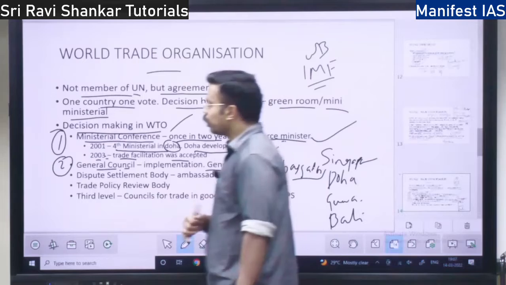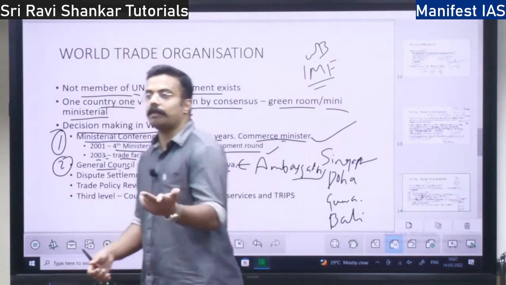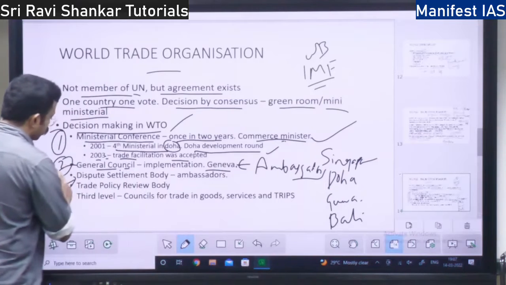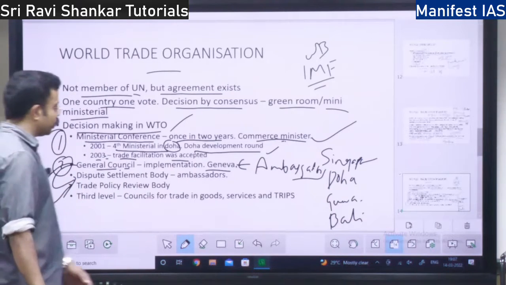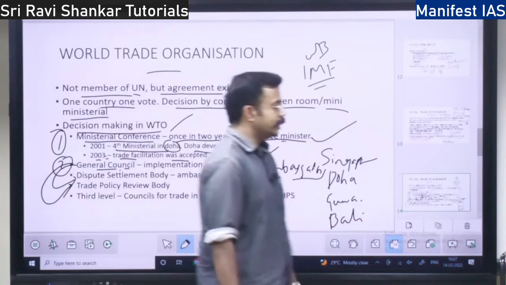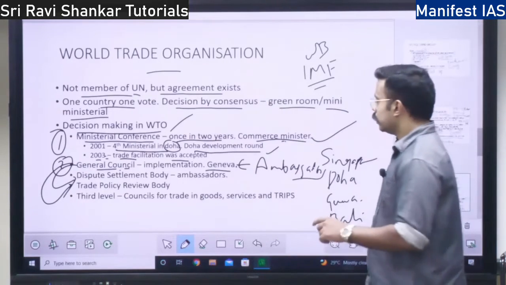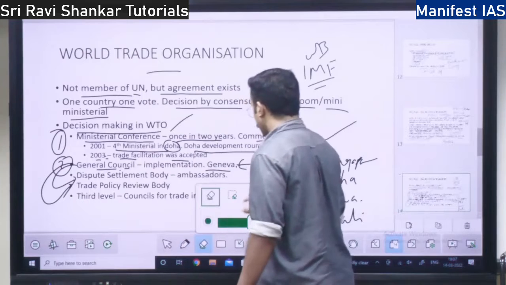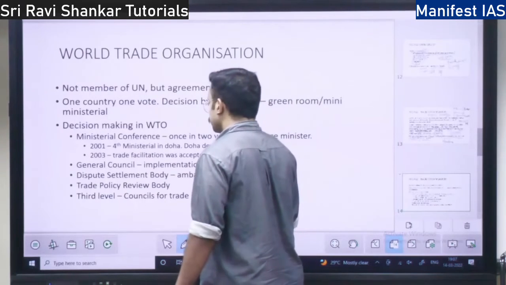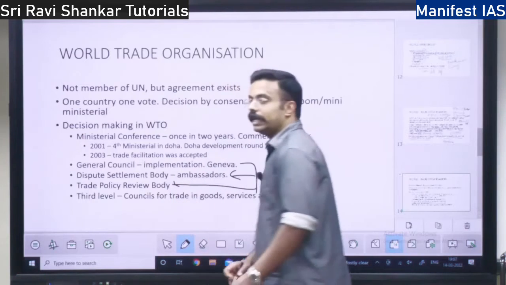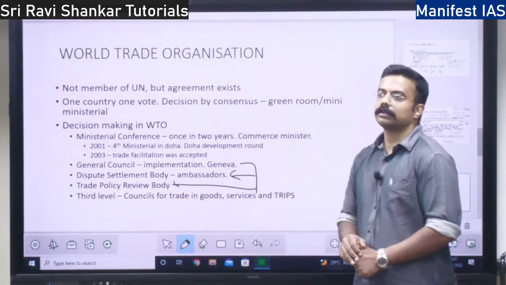See, this General Council will act as a dispute settlement body. It also acts as a trade policy review body. It acts like two bodies, right? One body is the dispute settlement body. The second body is the trade policy review body.